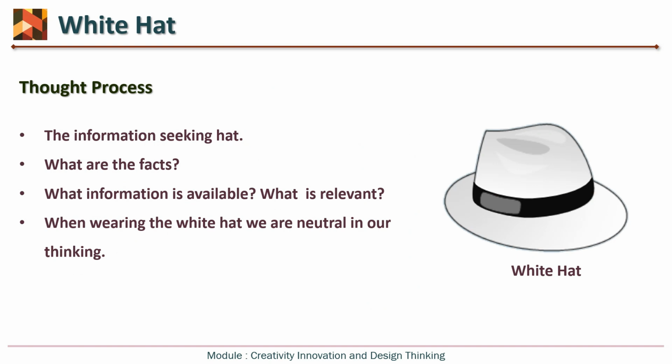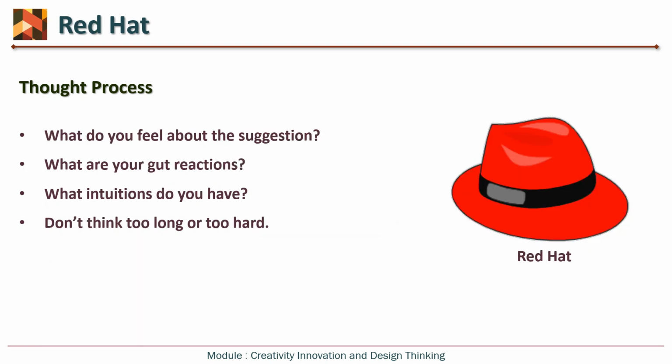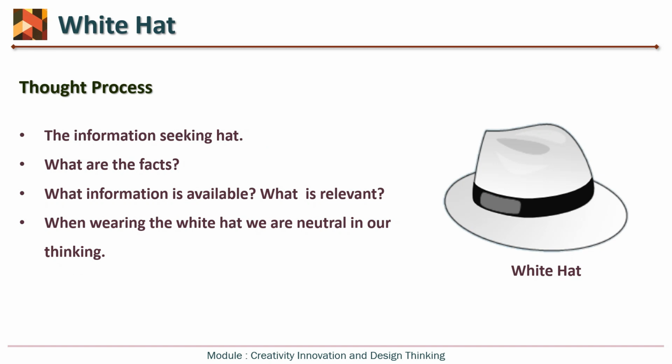Then white hat, it is about the information seeking hat. So what are the facts? What information is available? What is relevant? And when wearing the white hat, we should be neutral in our thinking. There should not be any bias and prejudices. That bias and prejudices, preferences, all should be taken care of while wearing a red hat. But during the white hat, we should be neutral and factual and logical.